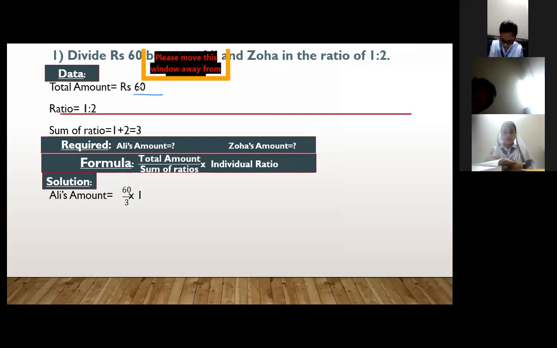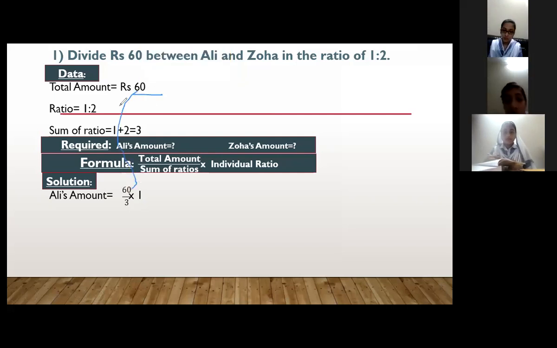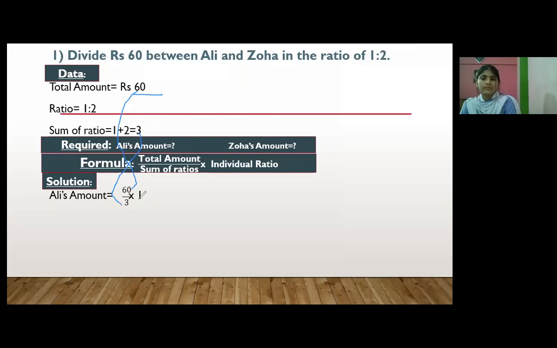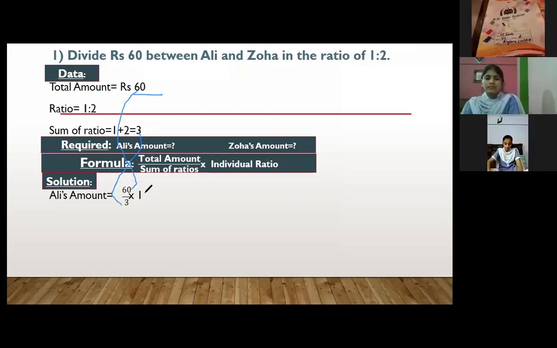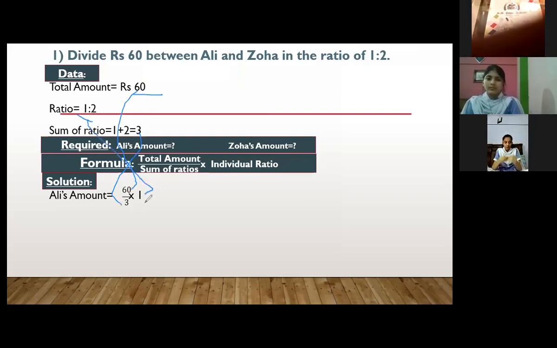Then sum of ratio is 3, multiplied with the individual ratio. Now the first ratio is 1, so here we have to write 1.